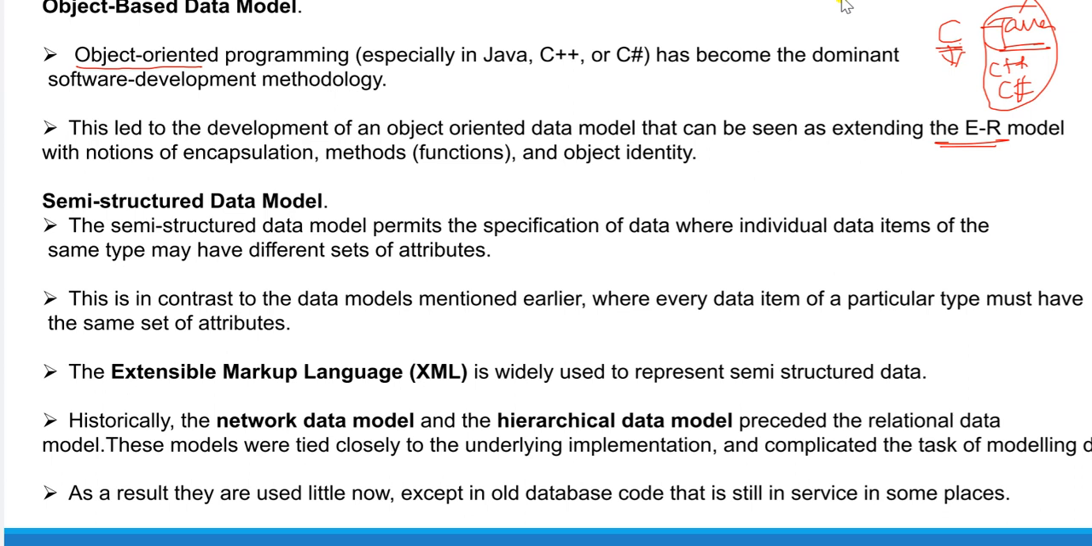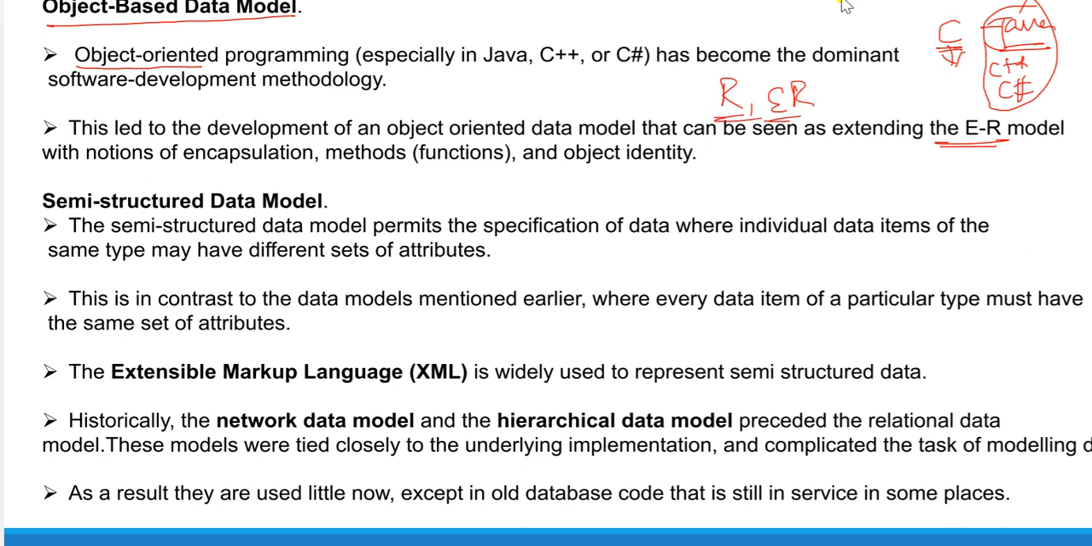So with the help of encapsulation, that is wrapping up of data, and using the methods, we use some functions for binding the data and object entity. That is nothing but what? Object based data model. Okay, just here diagrammatic representation is not necessary because this is a theory part. So mostly in SQL we use the relational model and the entity relation model.